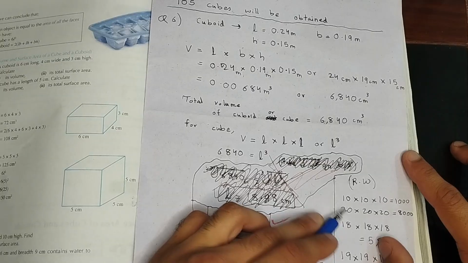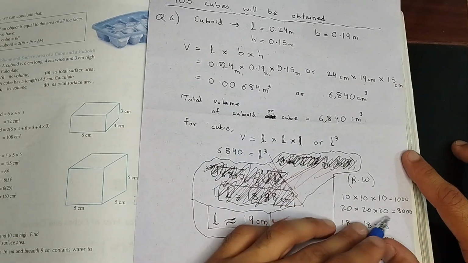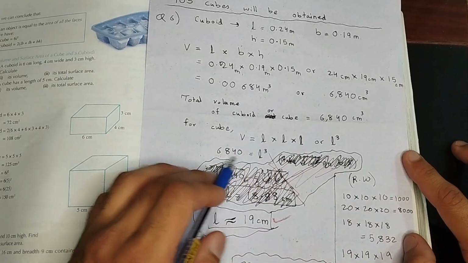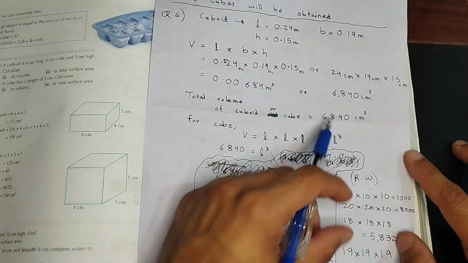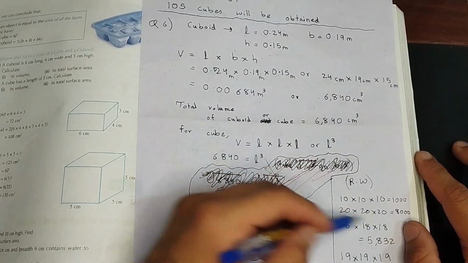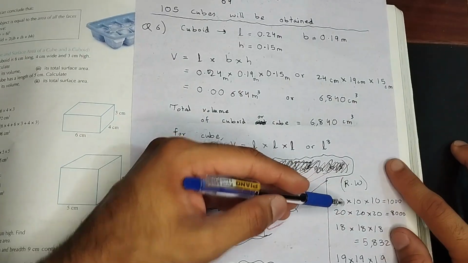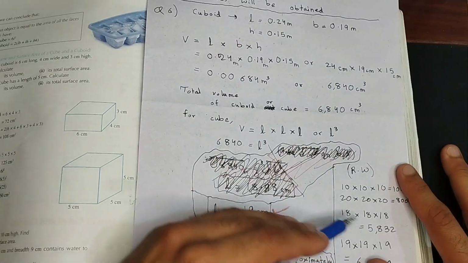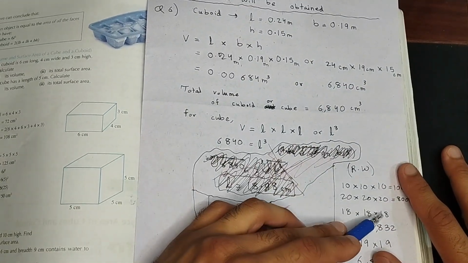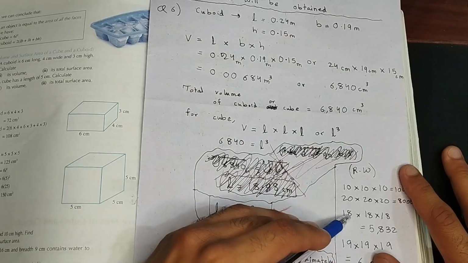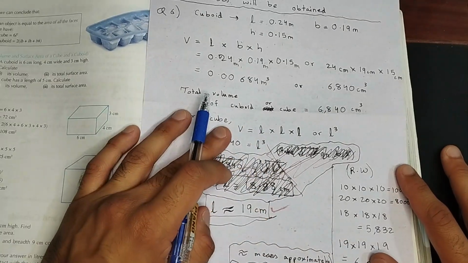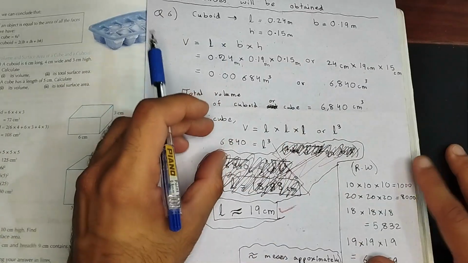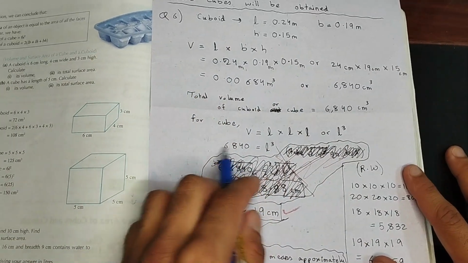We're going to multiply 20 then. 20 multiplied by 20 multiplied by 20 is going to be 8,000. 8,000 is much closer to 6,000. So our answer is going to be in between 10 and 20, in such a way that it's going to be a little bit more than 15, right? So I'm going to try 18. 18 multiplied by 18 multiplied by 18, because I need to make sure that I'm multiplying the same number, right? I'm going to keep guessing until I get the answer that is the closest to what is required.